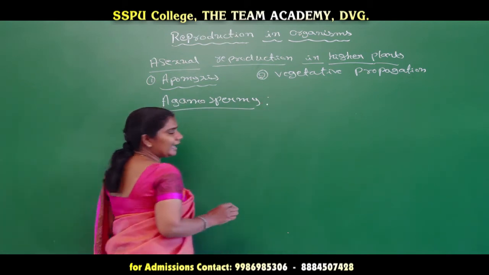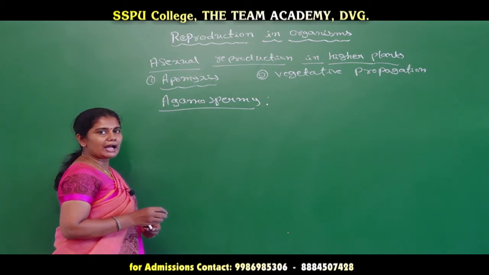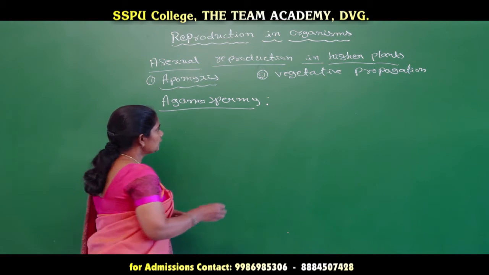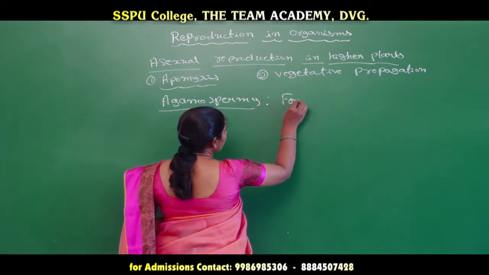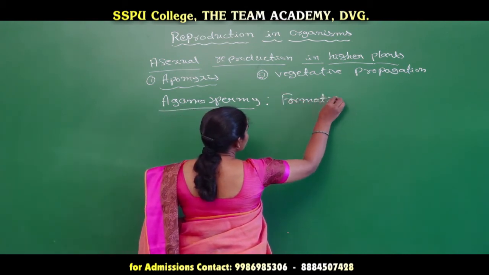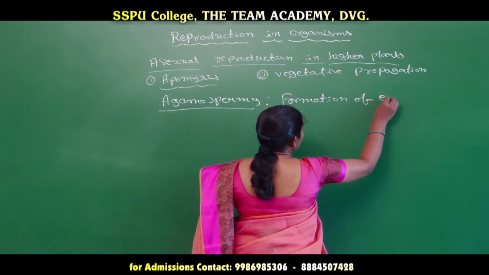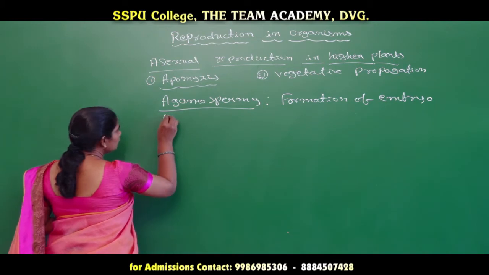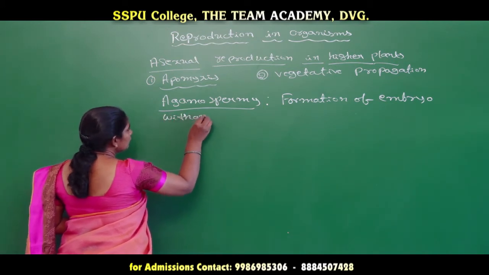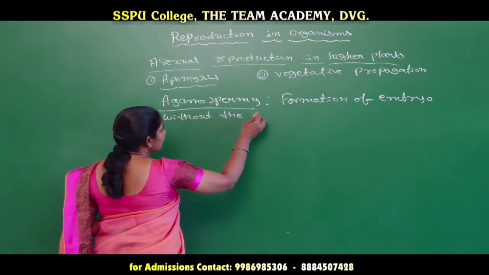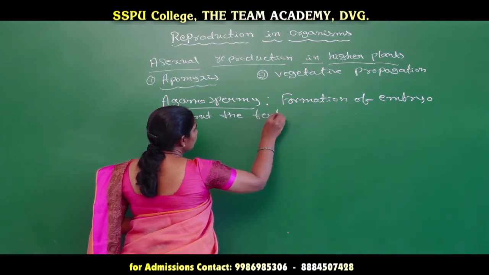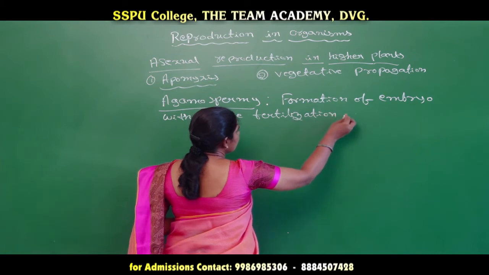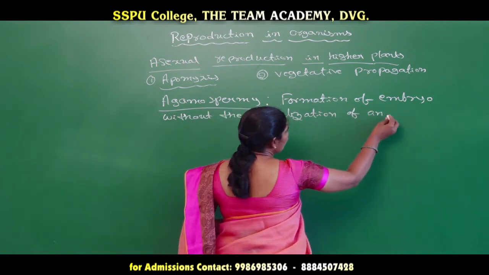Agamospermy is the formation of an embryo without the fertilization of an ovule.